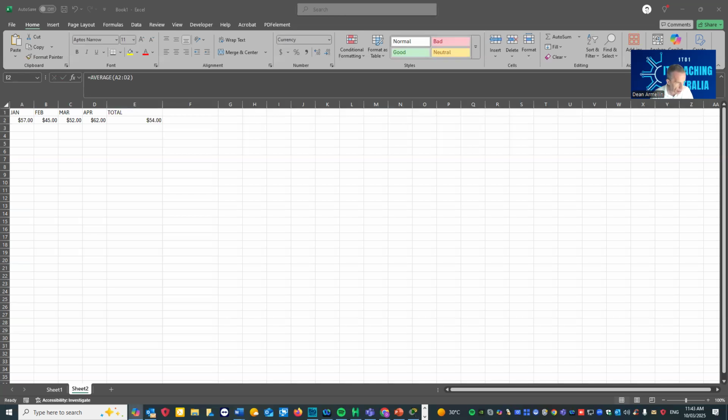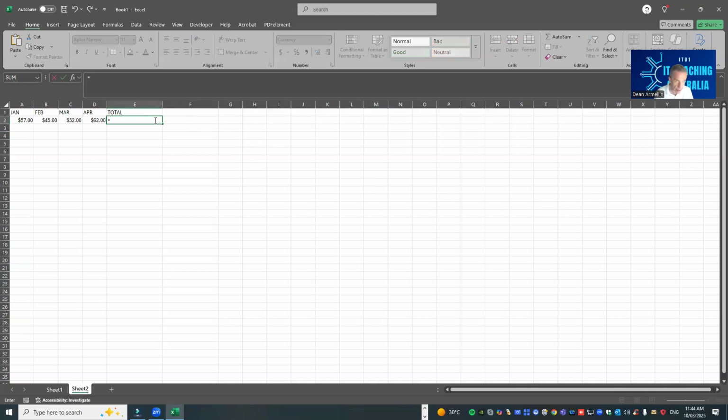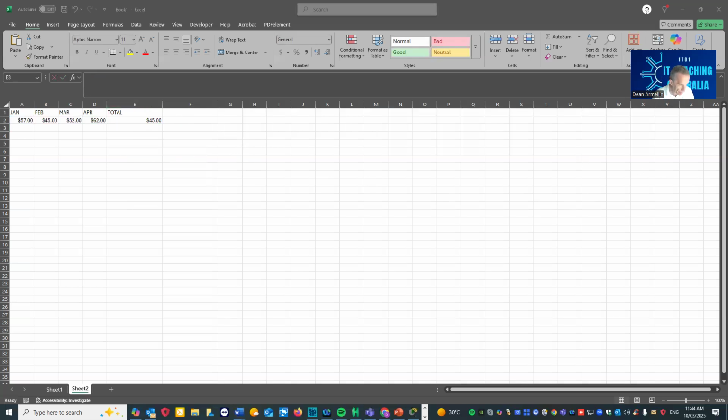Now the minimum function finds the smallest value in the range of cells. So we'll get rid of that one, and then type in equals MIN, open bracket. We'll do it this way, A2, B2, C2, and D2, which will give me 45. That will return the lowest figure there.